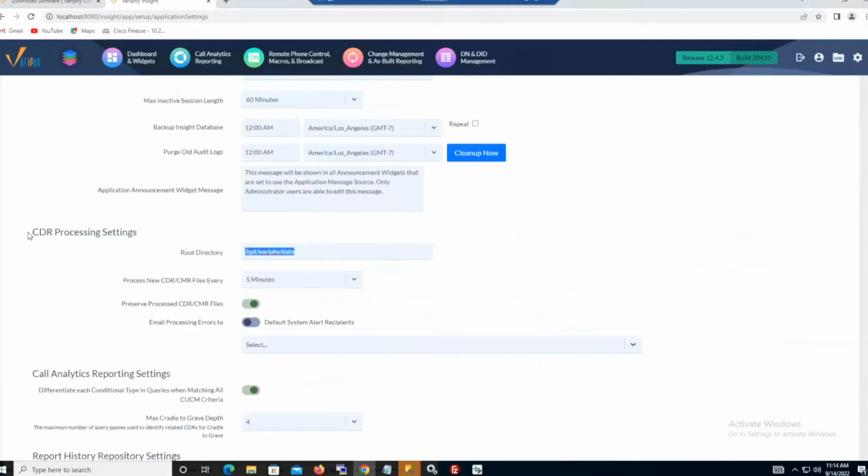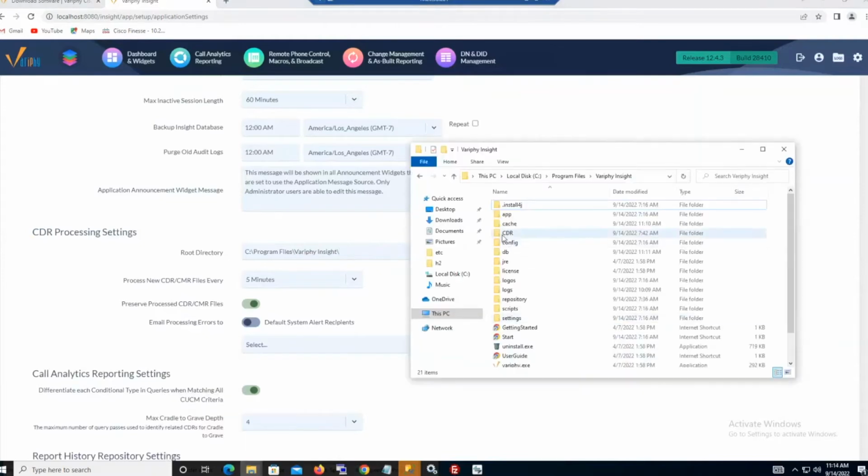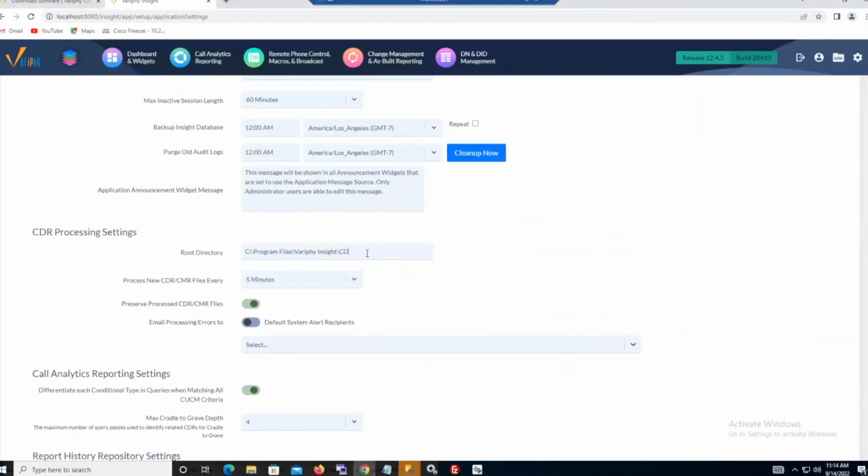This is going to be the main CDR processing directory here. So I definitely want to update this root directory. And we'll go ahead with the Windows speak of it, if you will. I do believe I have a corresponding CDR directory, which is pretty much where I'm going to want to write everything. So I should have pulled that on here too. So I'll just throw that on there, CDR.